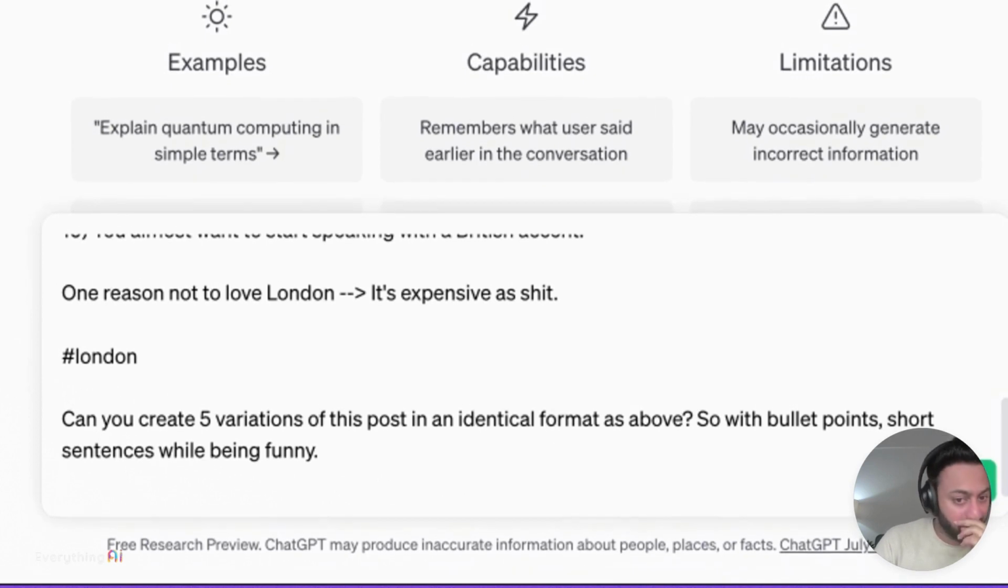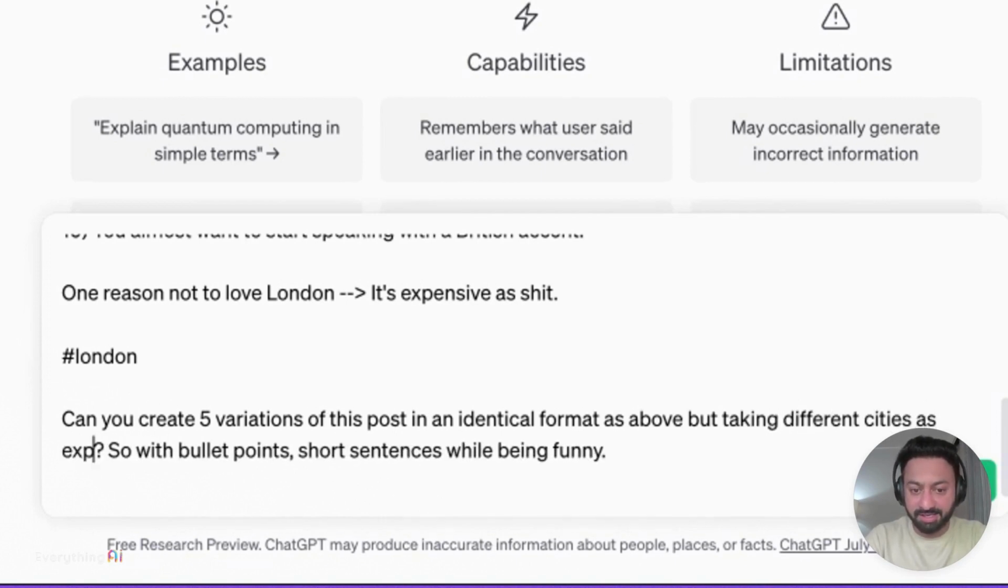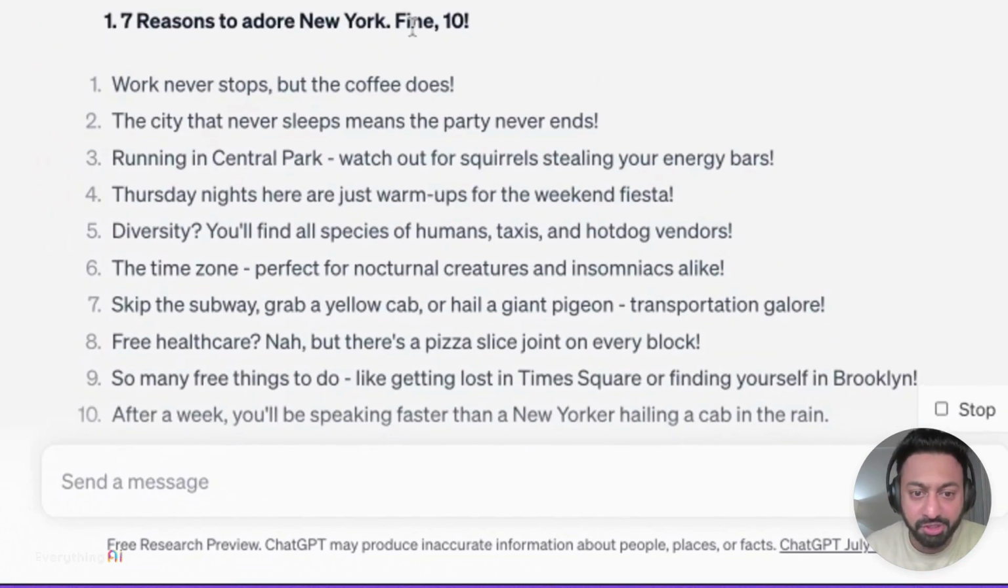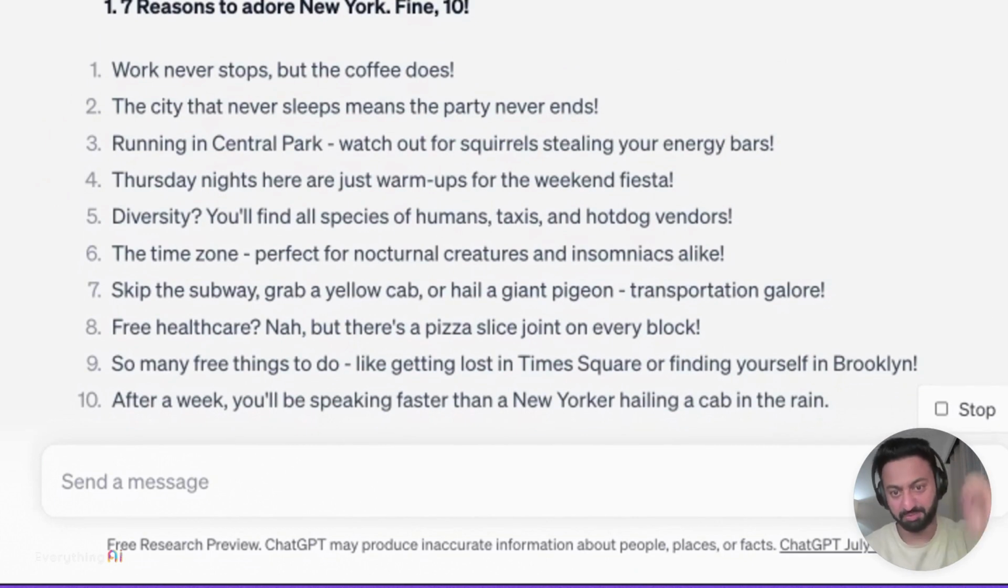And I think you can also go one step further and say, can you create 5 variations of this post in an identical format as above, but taking different cities as examples? So it says, sure, here are 5 variations of your post. It says 7 reasons to adore New York, find 10. Love it. So it says work never stops, but the coffee does. The city that never sleeps means the party never ends.